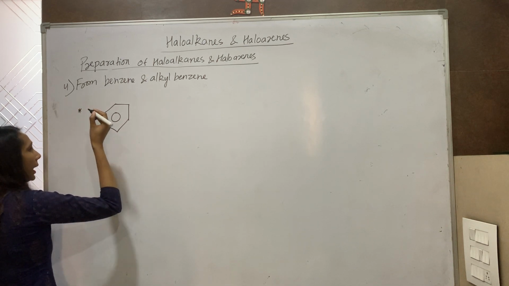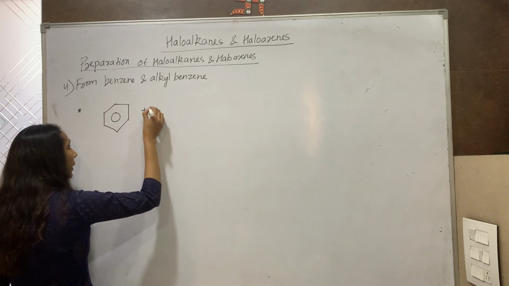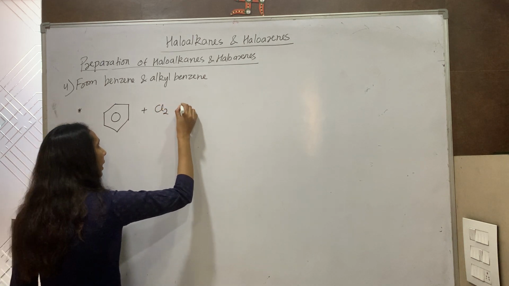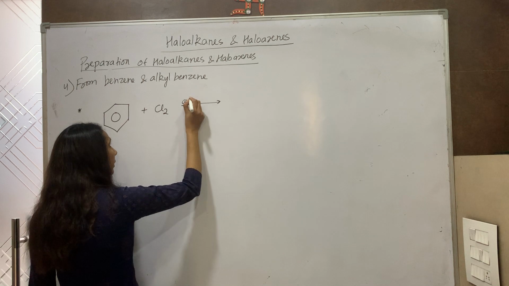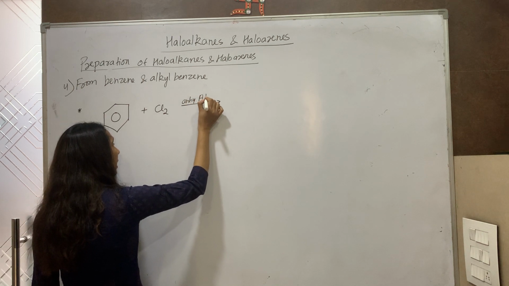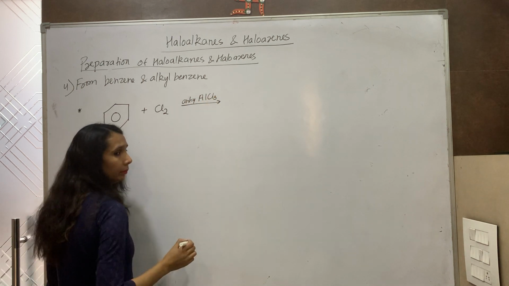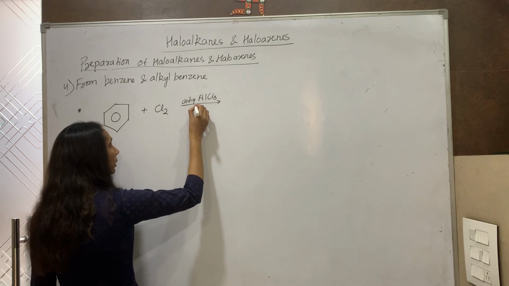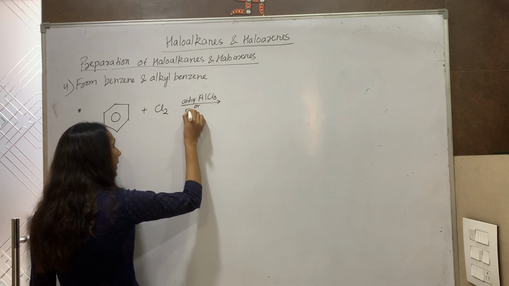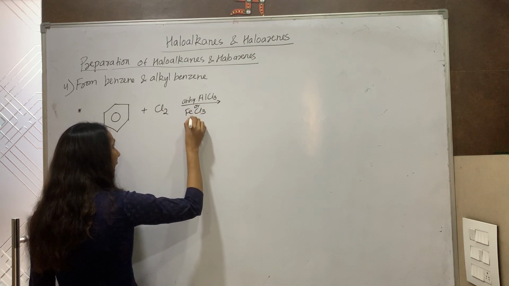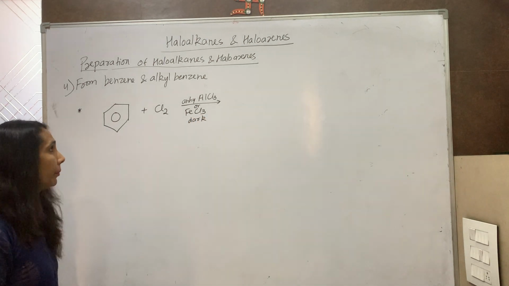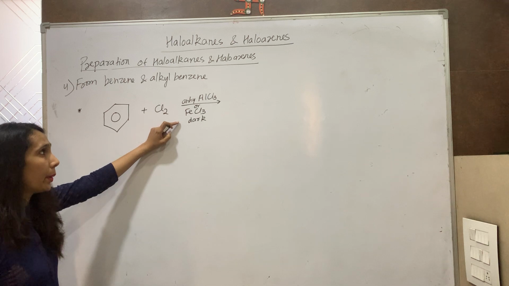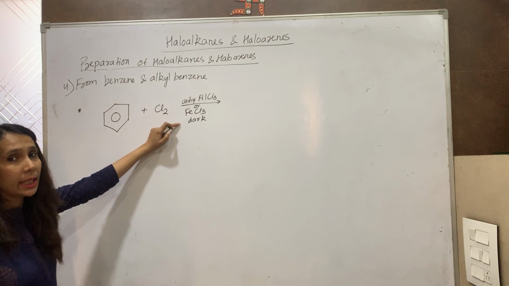we are taking different examples. Benzene reacts with chlorine in the presence of anhydrous AlCl3 or FeCl3. In dark, you do not require sunlight for this reaction, but you require anhydrous AlCl3 or FeCl3, which are Lewis acids.